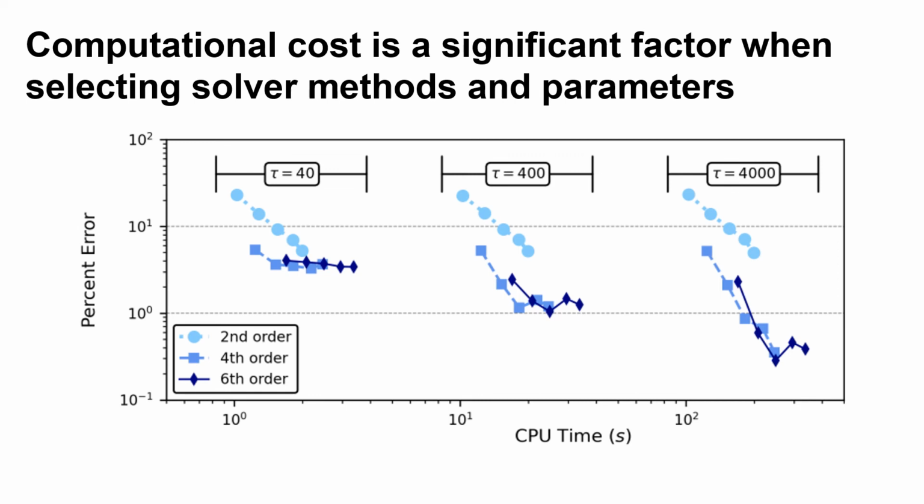We have three groups of data corresponding to the three time averaging periods. The linked chains of points within each group indicate the median errors for a method choice over the set of 5 mesh sizes. This plot highlights the efficiency of each method, so which method is least expensive to achieve a given percent error. For example, to achieve a 1% error on this problem, the most efficient choice is the fourth order method with tau equal to 400. If that 1% error is your goal, there's no point further increasing your mesh or using a high order method.